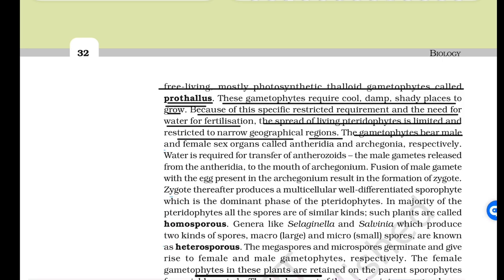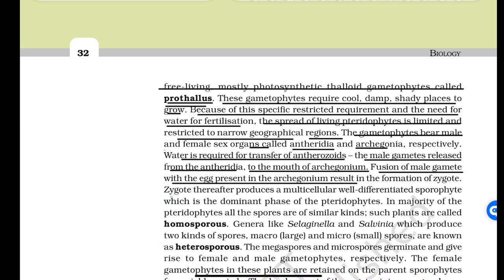The gametophyte bears male and female sex organs called antheridia and archegonia. Water is required for transfer of antherozoids to archegonia. The male gamete is released from antheridia to the mouth of archegonium. Fusion of the male gamete with the egg present in the archegonium results in the formation of zygote. Zygote thereafter produces a multicellular, well-differentiated sporophyte, which is the dominant phase of the pteridophyte.